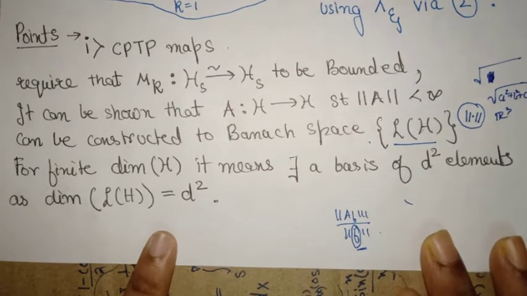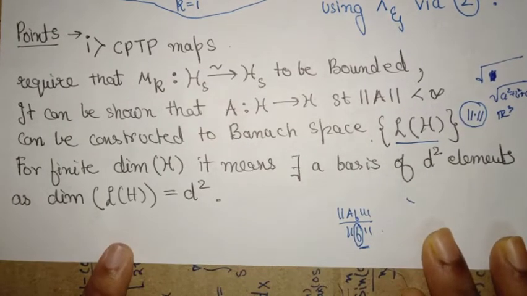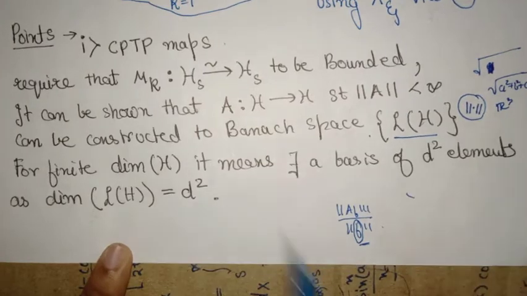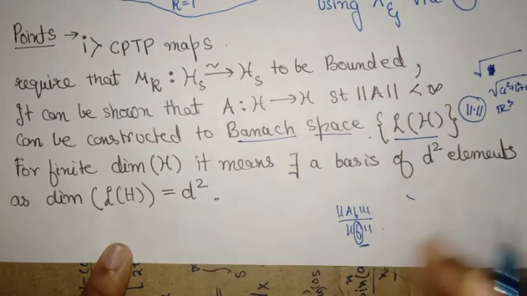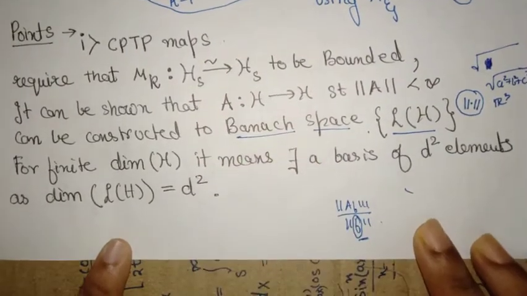So this additional property of convergence, which is also called the completeness property, is what makes a normed vector space a Banach space.